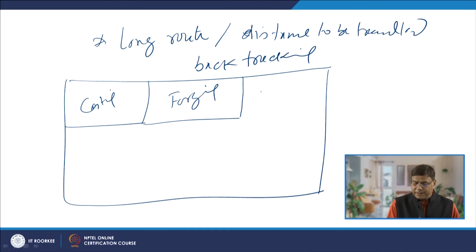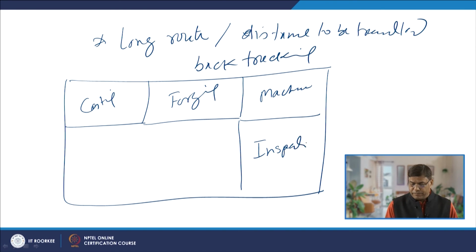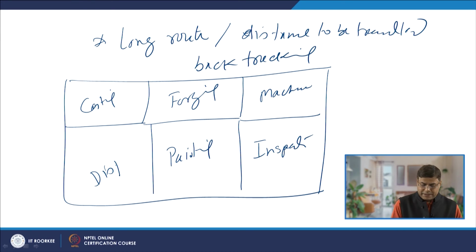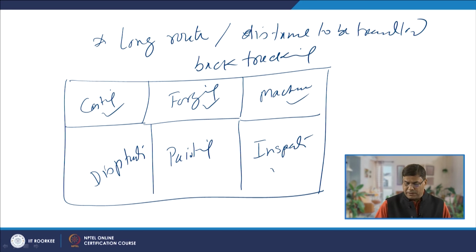After forging, all machining processes are here. Then after machining, the inspection section. Then after inspection, there is a painting section, and then a dispatching section. So, all casting jobs, all forging jobs, all machining jobs, all inspection jobs are done in these sections.